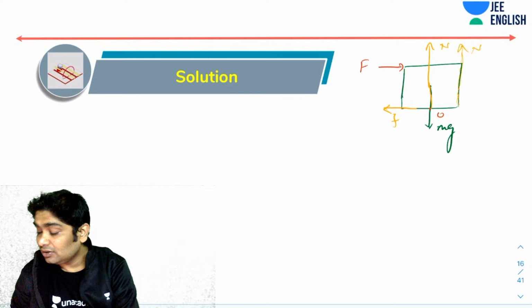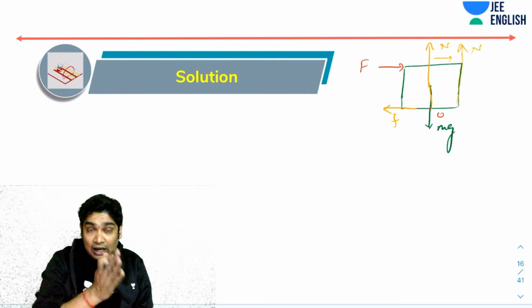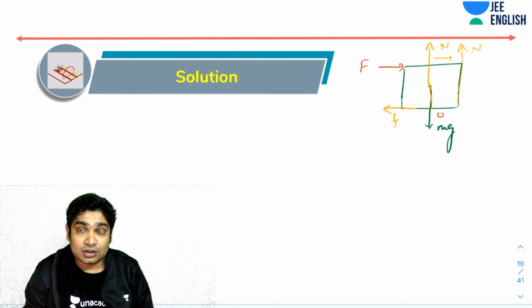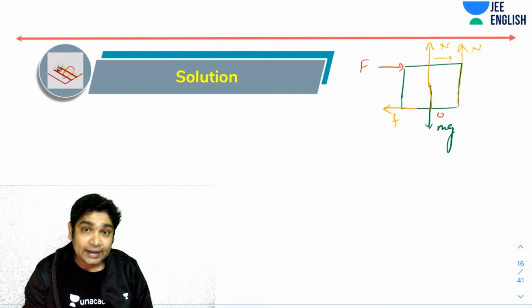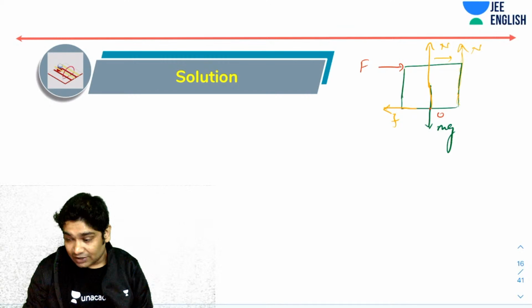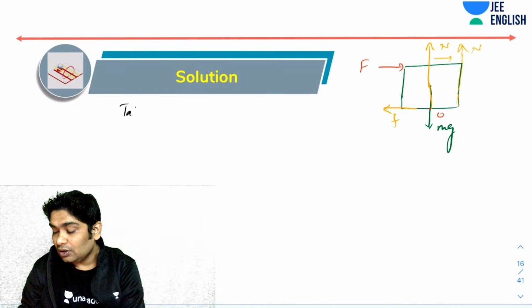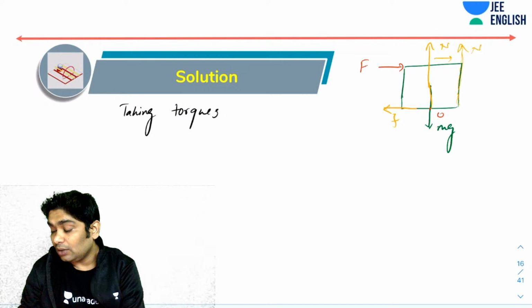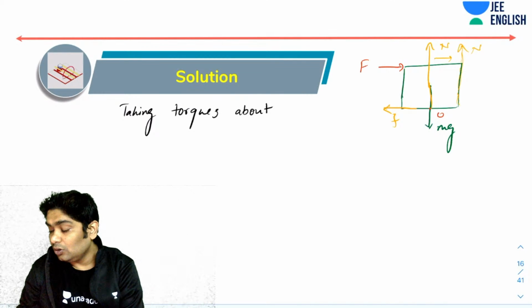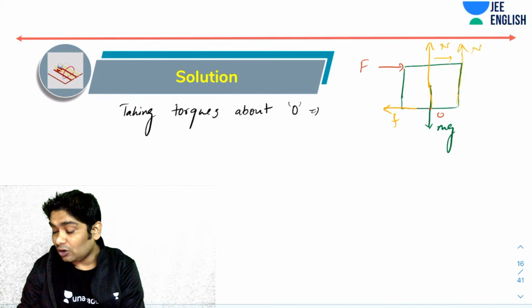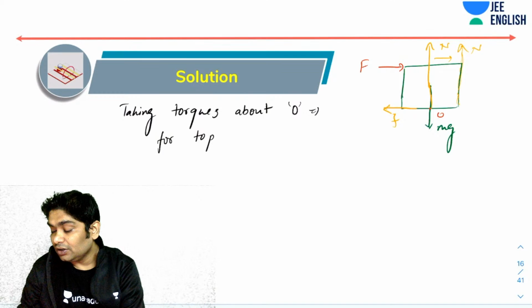And if after shifting to the maximum possible edge, the N still cannot balance the torque of F, then the toppling will happen. That is what we realized, right? So that is what we are going to do. Taking torque about it, what we realize is for toppling, the torque of F, which is F into L, should be greater than N times L by 2.